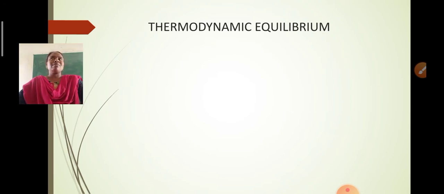Of course, you can observe pressure change whenever there is airflow, and you can also observe volume and temperature changes around us. And before